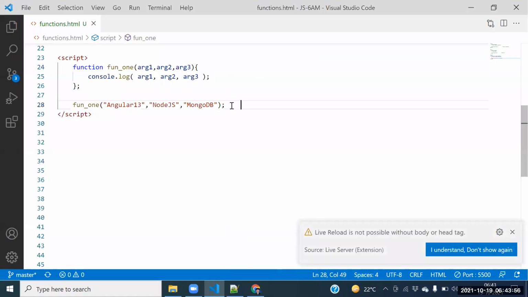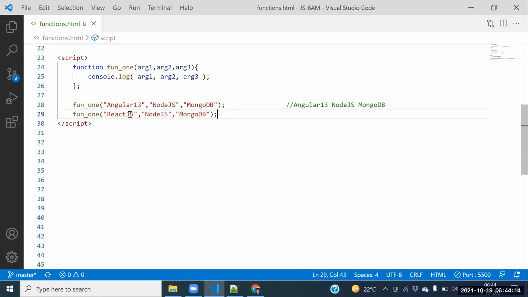So see this one. What is the output we are getting? Angular 13, Node.js, next one is MongoDB. So guys, can I call the function n number of times? Yes, sir. Function one of, what do you want to pass? React.js comma, Node.js comma, next one is MongoDB.